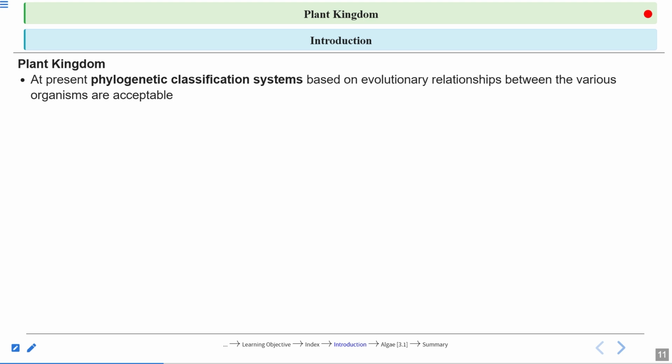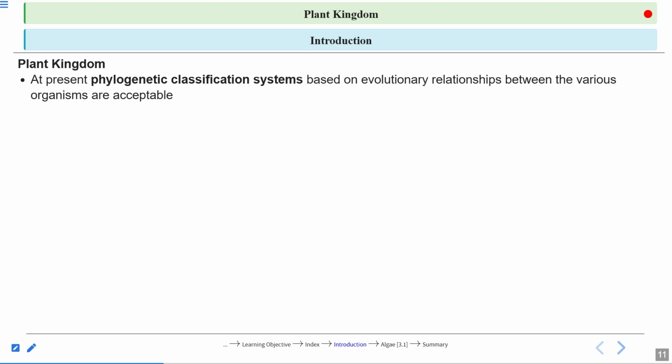Very, very important point. Evolutionary relationship, right? So when you are concerned with this in your classification system, you take this point into account, that you are looking for the evolutionary relationship among the organisms, then you are following the phylogenetic classification system, right?